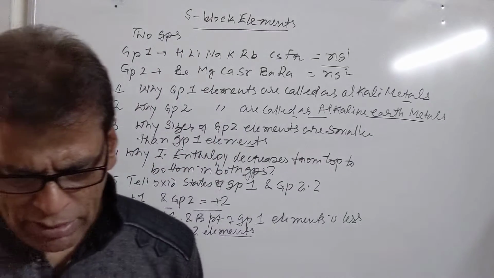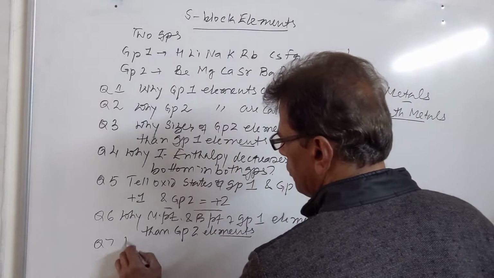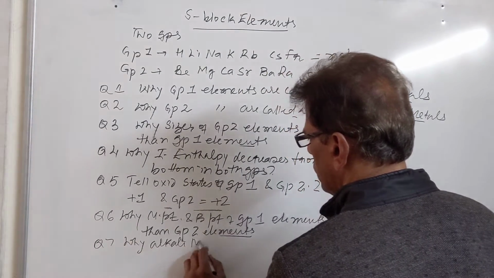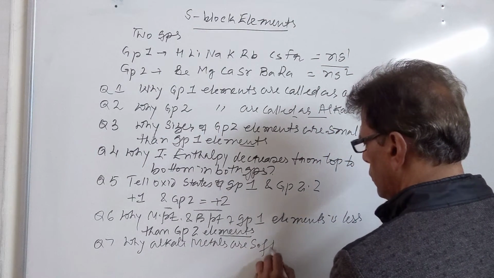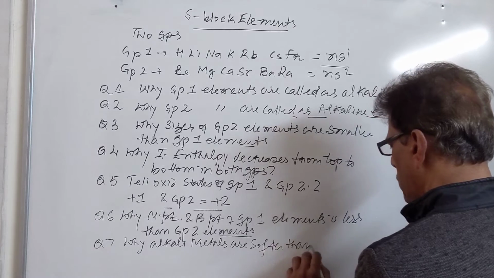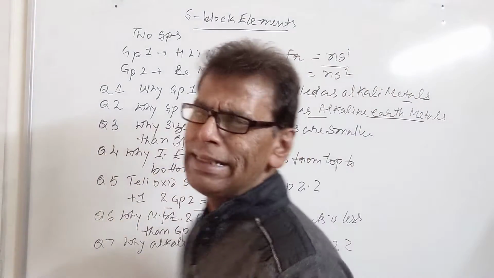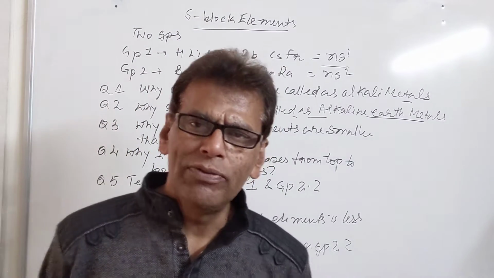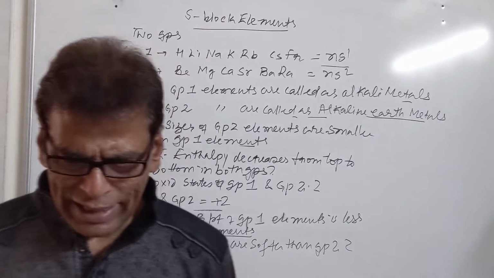Then why are alkali metals softer than alkaline earth metals? The reason for this is they have weak metallic bonding due to the availability of only one valence electron. That's why they are softer due to the weak metallic lattice.